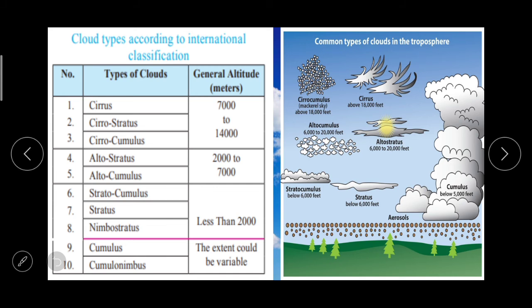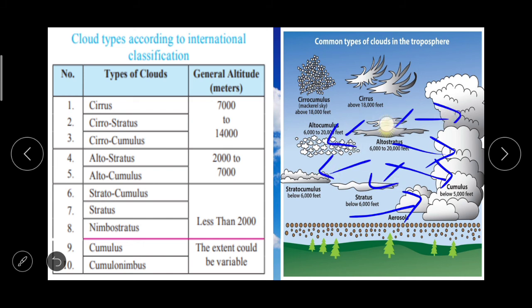So the proportion of vapor is more near the earth's surface. As we go higher away from sea level, the amount of vapor decreases, and hence the clouds at a lower altitude are larger in size while the clouds at higher altitude are smaller. Here you can see the types and the size.